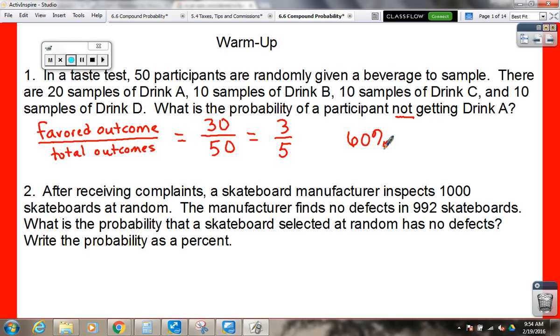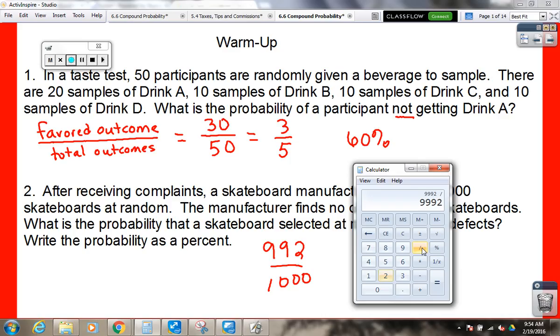1,000 minus 992, not quite. Remember, we want our favored outcome over the total outcome. So what our favored outcome is 992. Good, and over 1,000. Good. And then you figure out whatever that is. Yeah, well, let's pull out the calculator.